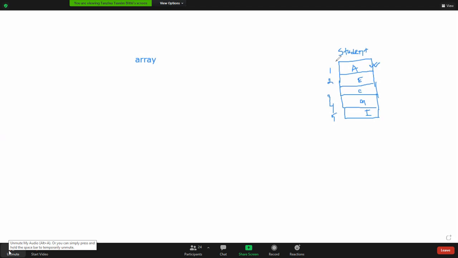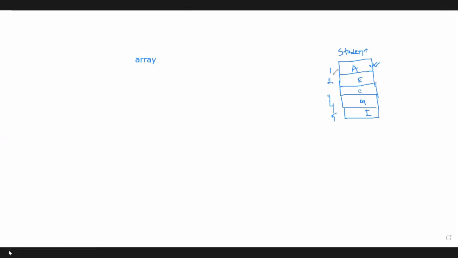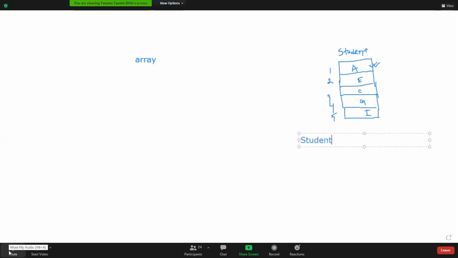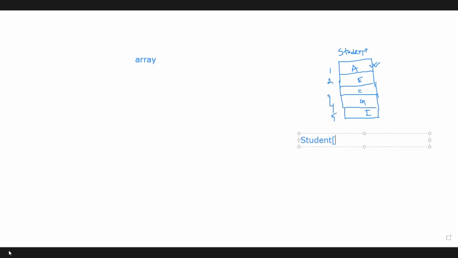Student is the array name and the index, or if we use zero-based indexing, then we can write student 0 equals A, right? How can we denote the first element? student 0 equals A, isn't it? Yes, ma'am.